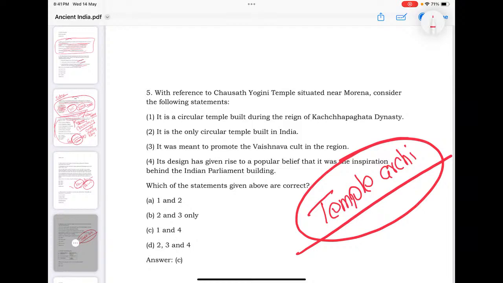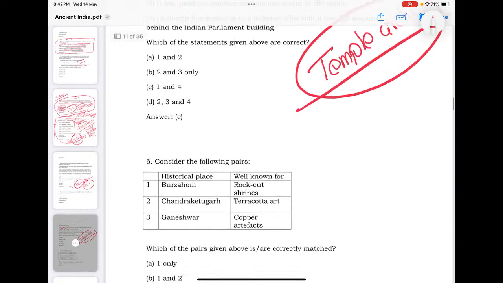Here there is an extreme statement, only circular temple, that's wrong. Another says it was meant to promote the Vaishnava cult in this region. So just look into the statements. The fourth one says it gave rise to a popular belief that it was the inspiration behind the Indian Parliament building. Sometimes these are in the news due to the launching or commissioning of the new parliament building, or discussed in the newspaper itself. No prior knowledge is required. With your newspaper reading, many of these questions are answerable.